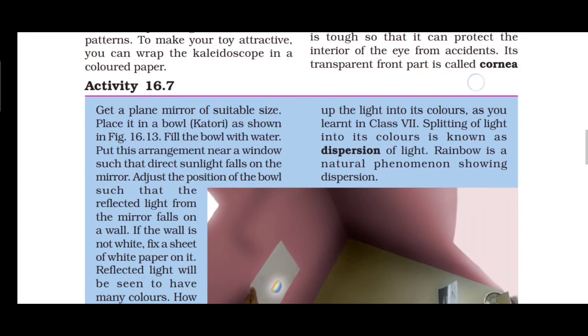Activity 16.7. First we want to take what? A plain mirror of suitable size. Then place it in a bowl. Then fill the bowl with what? Water. Put this arrangement near a window in such a way that direct sunlight falls on the mirror. Then adjust the position of the bowl so that the reflected light from the mirror falls on the white wall, or fix a white sheet or white paper on it.